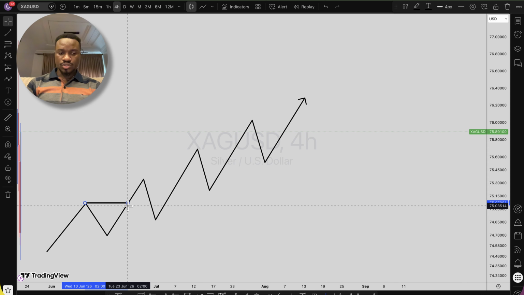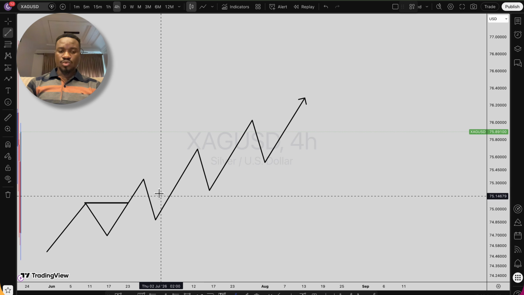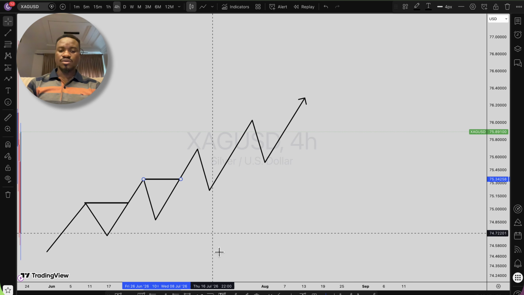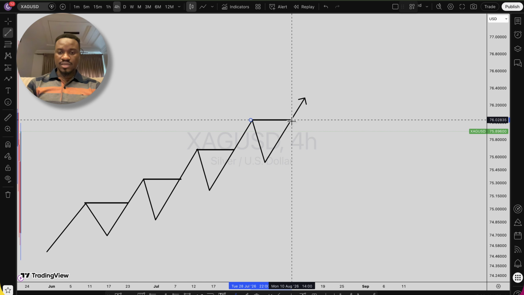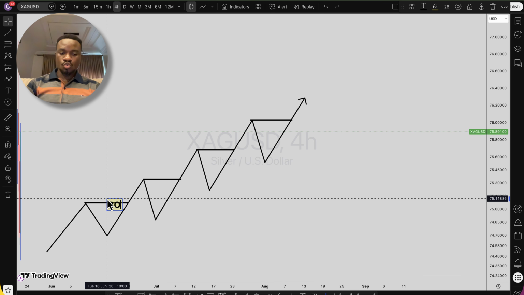You can see that we broke this structure to a higher high, and the repetition, we broke this structure to a higher high. Now let's tag this break right here, our BOS.